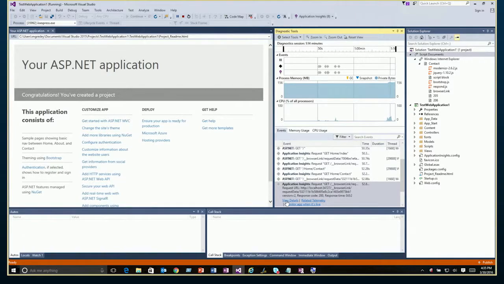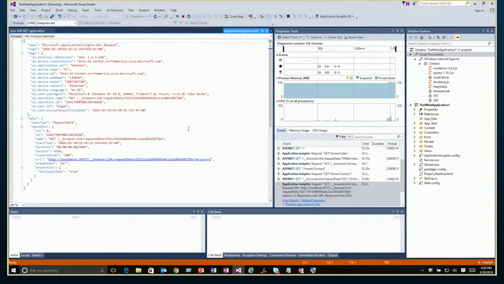On top of that, if we choose to view the details, then we can see those broken out completely here in our IDE. That's very handy as well. So we get all the information about what was going on with that particular event.